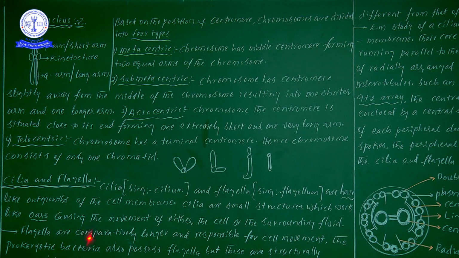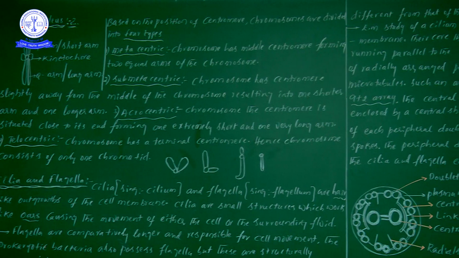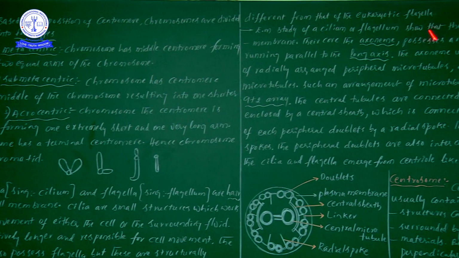Now the information of flagella: it is comparatively longer and responsible for cell movement. Cilia are also like that, but structurally flagella are longer than cilia, and both are responsible for cell movement. Next, prokaryotic bacteria also possess flagella, but these are structurally different from that of the eukaryotic flagella.